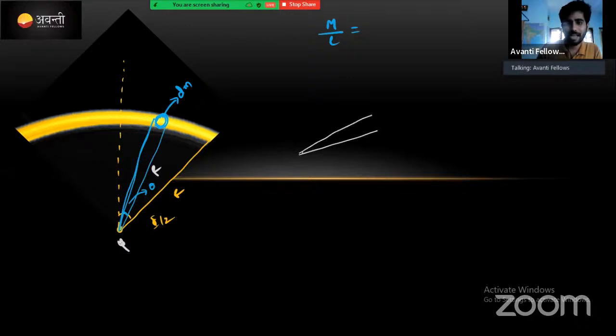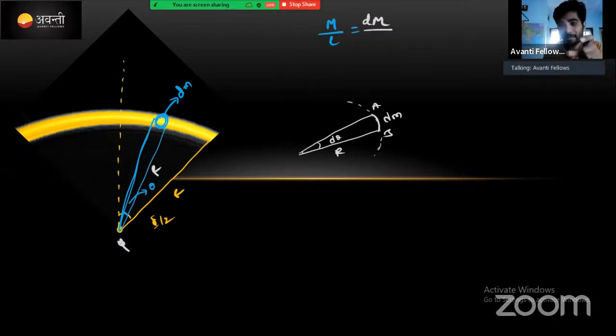This is the angle d theta, and this is the small mass dm. This was actually part of a sphere. Okay, done. Here the mass is dm. What is the length? This is the length, from a to b.